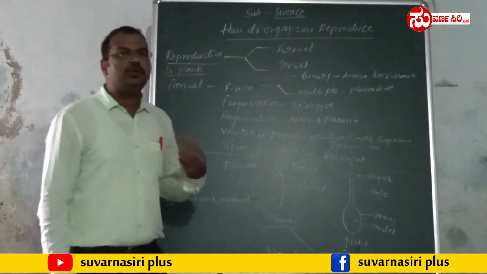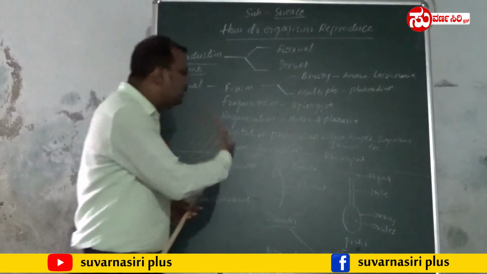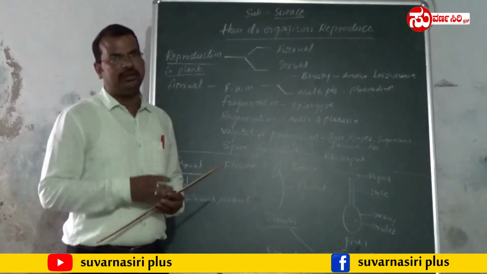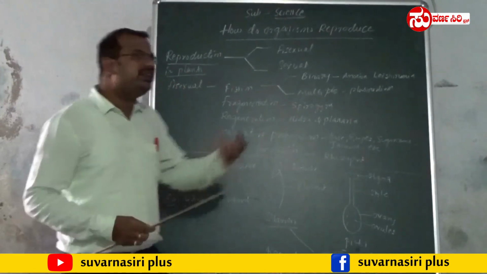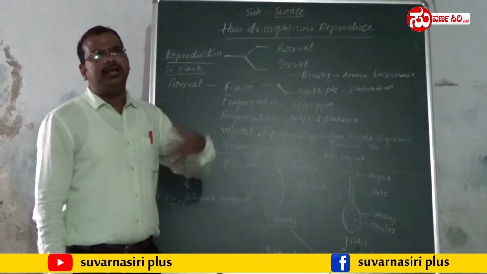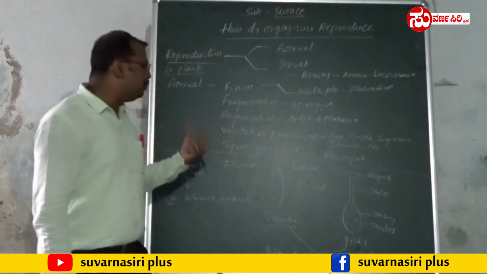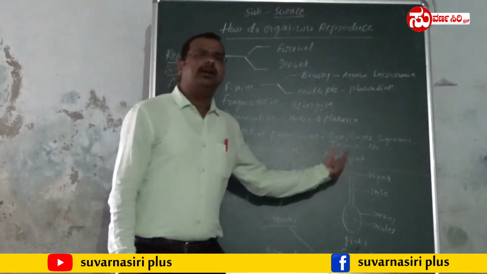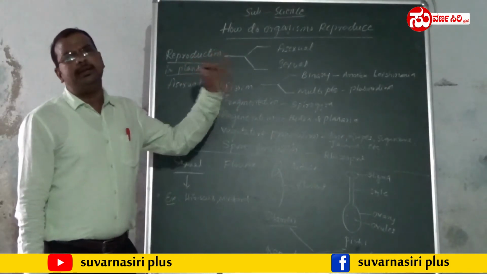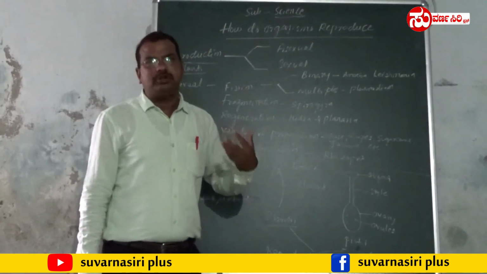The last one, spore formation. In many multicellular plants, they produce some seed-like structures. Such seed-like structures are nothing but what? Spores. Those spores again develop into a new individual. Such kind of reproduction is called spore formation. Example, rhizopus. So this is about asexual reproduction in plants. By all these means, the plants undergo asexual reproduction.